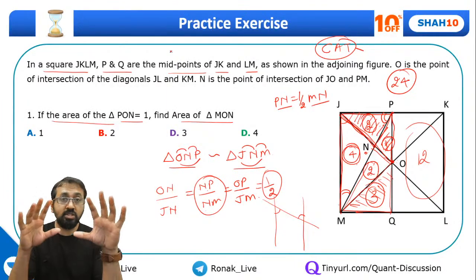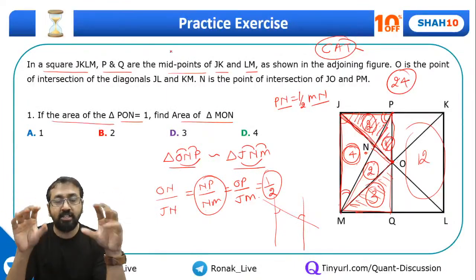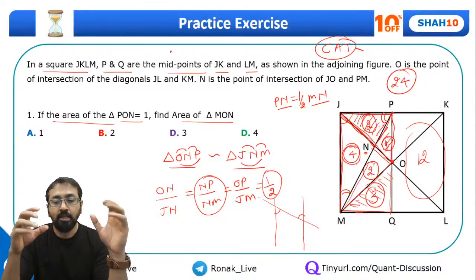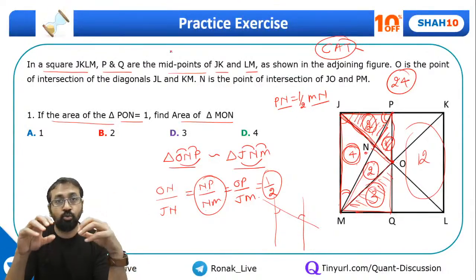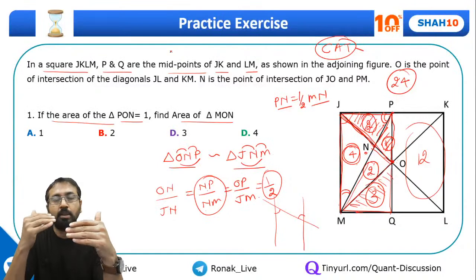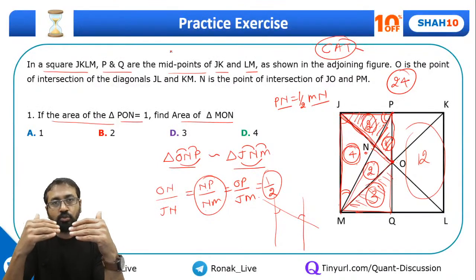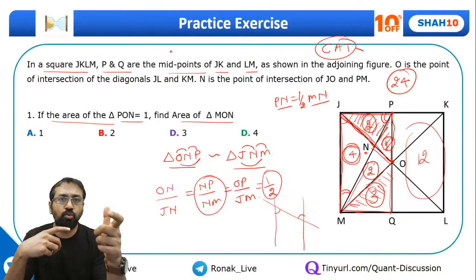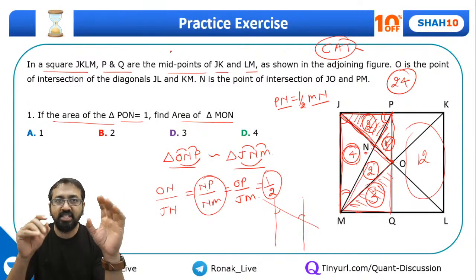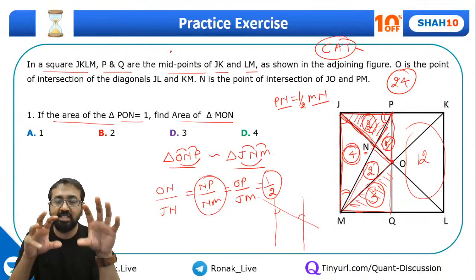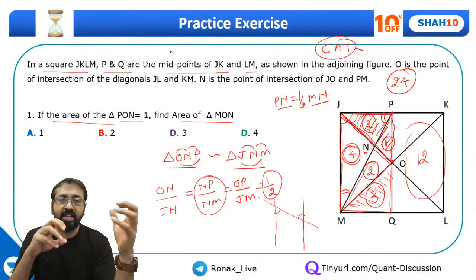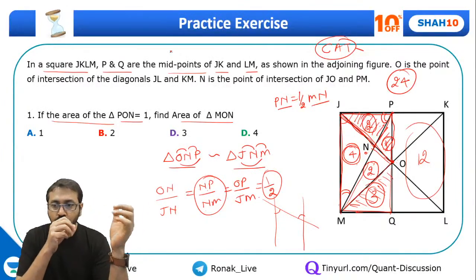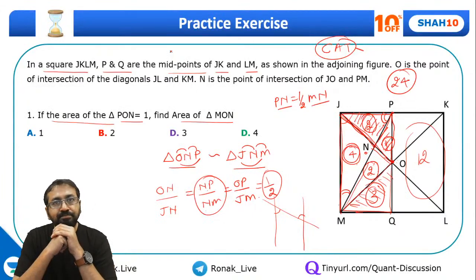I hope so, because this question was slightly complicated, especially if you are solving for the first time. Yeah, you will find it complicated. So what I'll suggest is, after the session, please listen to each and every step once again. Play this video as many times as you want, but make sure that you understand how I have established that similarity, and then how I got the relation to get those necessary answers.